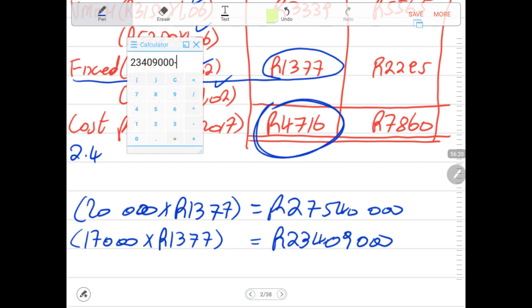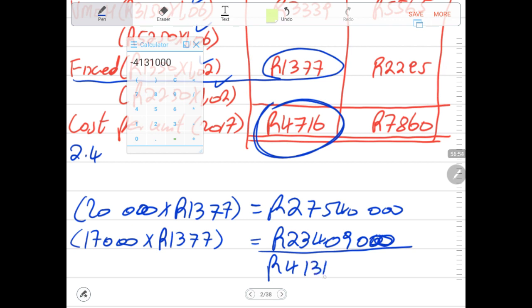Then we deduct the 23,409,000 minus 27,540,000. Then the difference now of our recovery rate is 4,131,000.